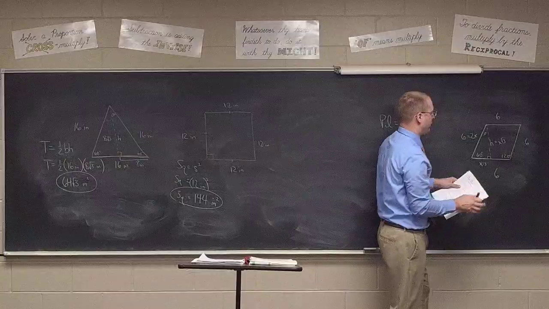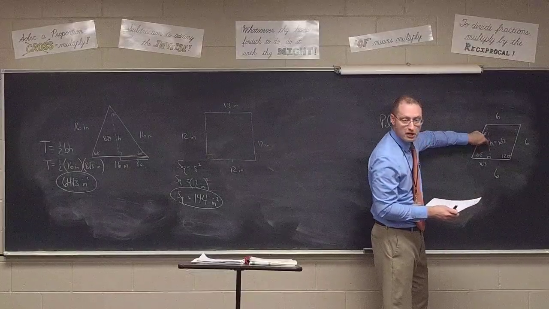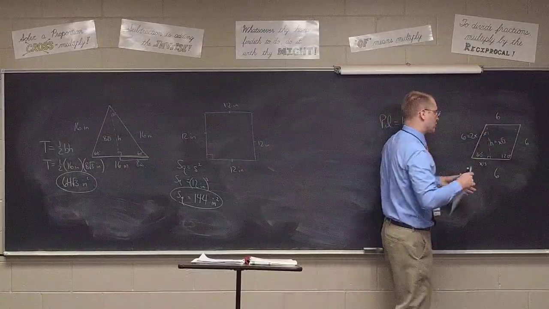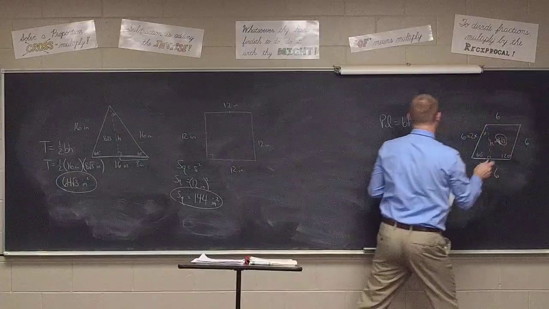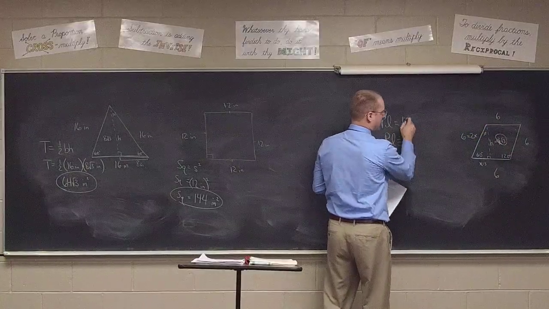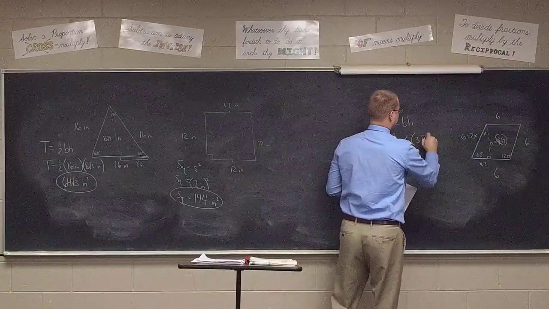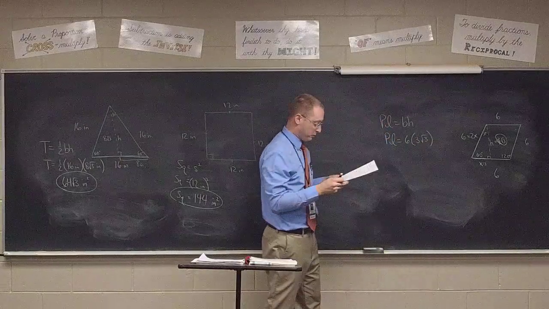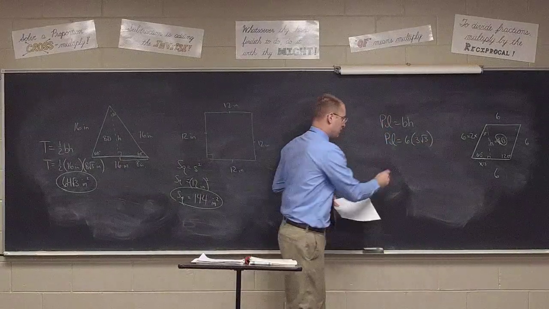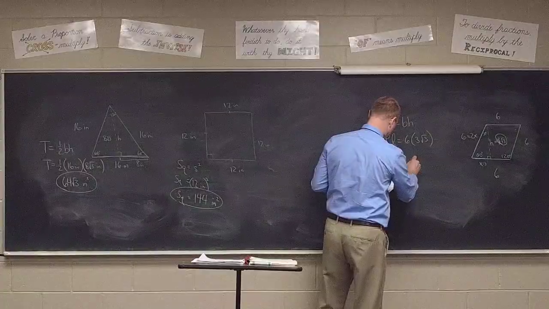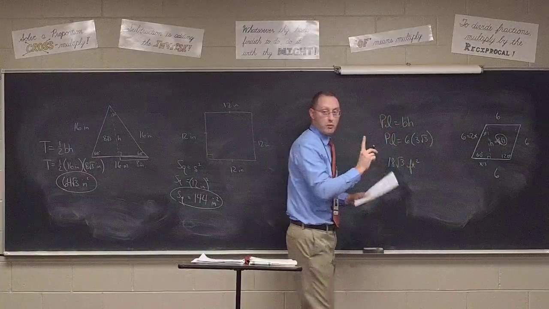I don't care about that though. That tells me the altitude must be 3 times the square root of 3. So then if PL equals BH, and I know that B is 6 and H is 3 times the square root of 3, what do we get for the area, class? 18 times square root of 3. 18 times the square root of 3 feet squared. That's one way to do it.